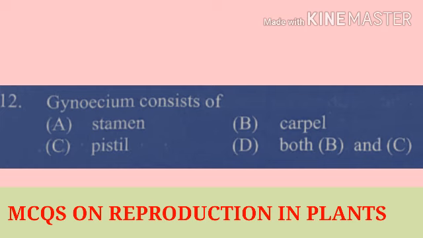Option B, carpel, it is the part of the gynoecium, it is the correct option. Option C, pistil, it is the individual single part of the gynoecium, it is also a correct option. Due to this, the correct answer is option D, both B and C. The gynoecium consists of both carpel and pistil, option D.